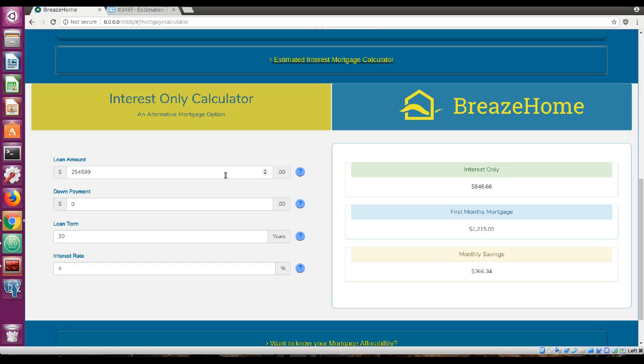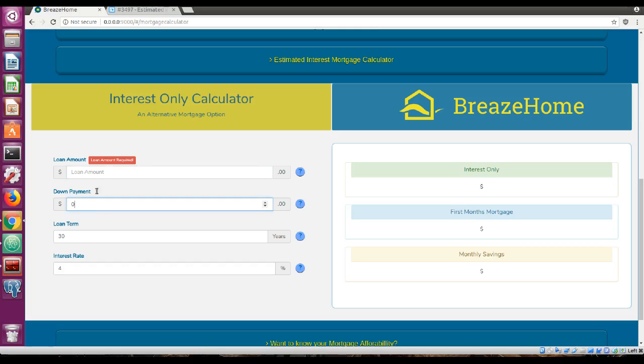In the input boxes, I put an error message. If you leave it blank, it says loan amount required. So you need to have something, and it has to be greater than $50,000, or it won't catch. The down payment is optional.